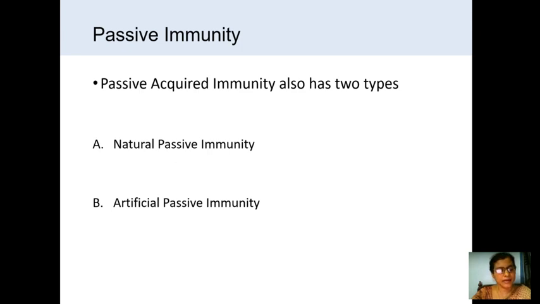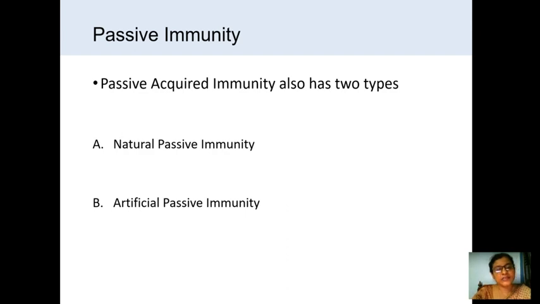That's why it is called natural, because the antibodies already prepared in the mother are transferred to the baby through placenta or through colostrum. Usually, the natural passive immunity is developed by transmission of IgG and IgM.